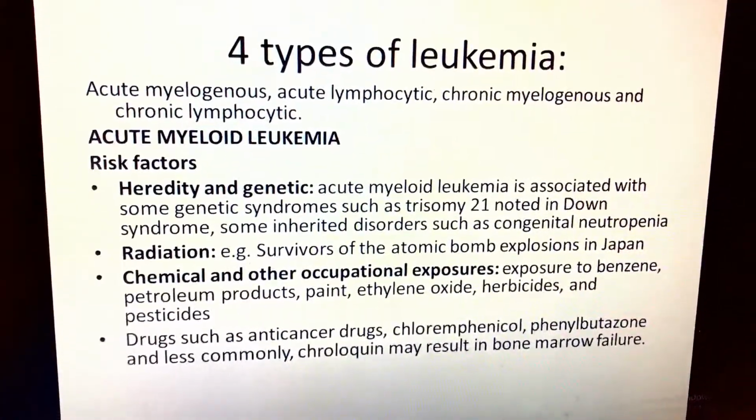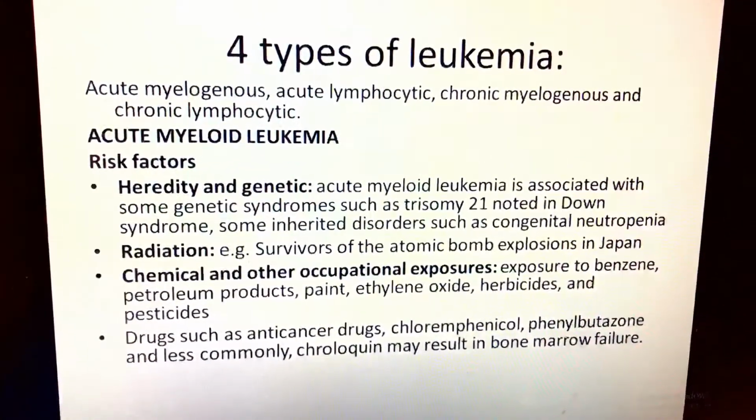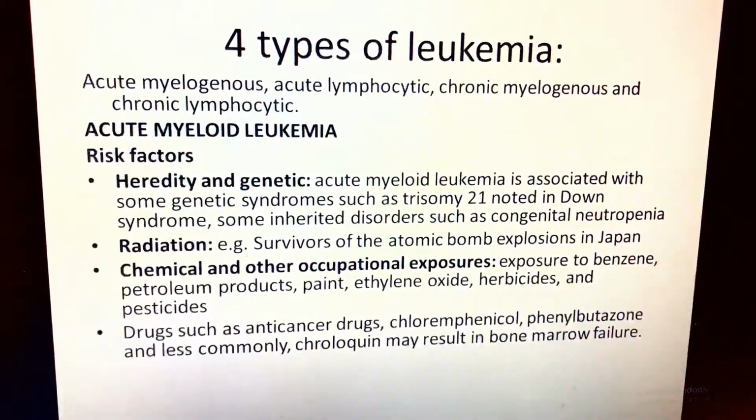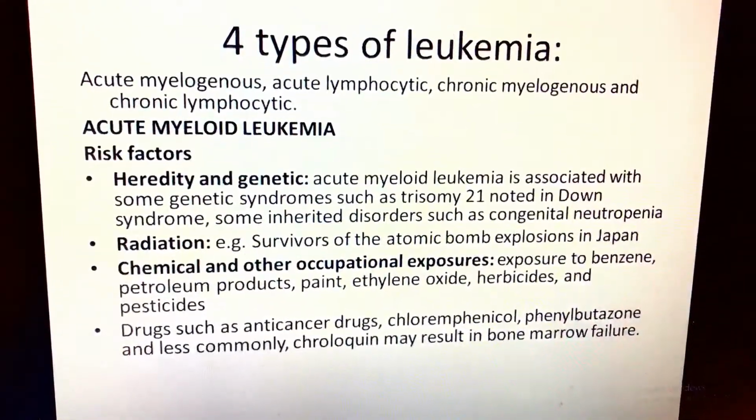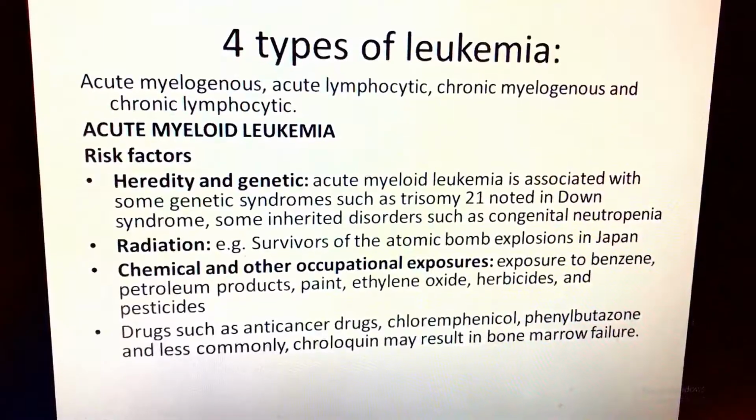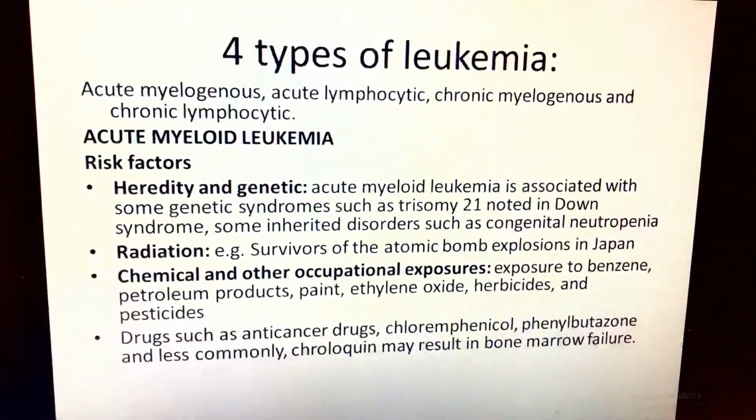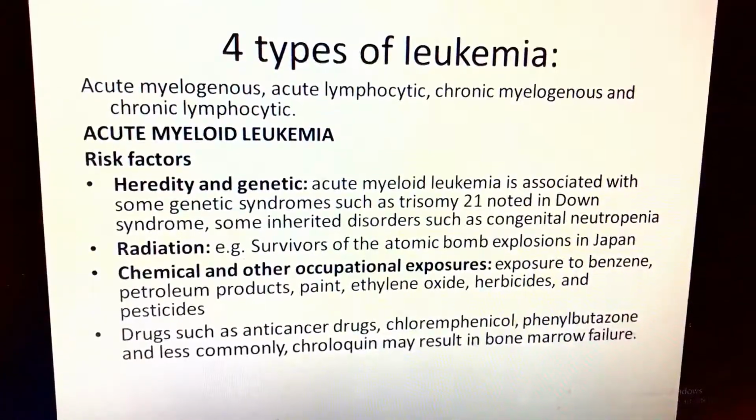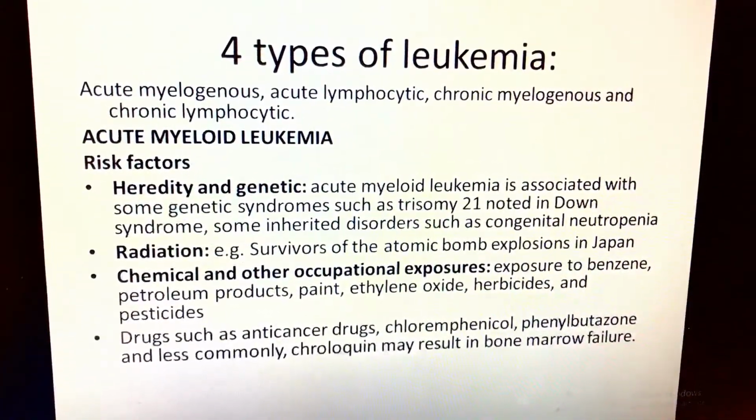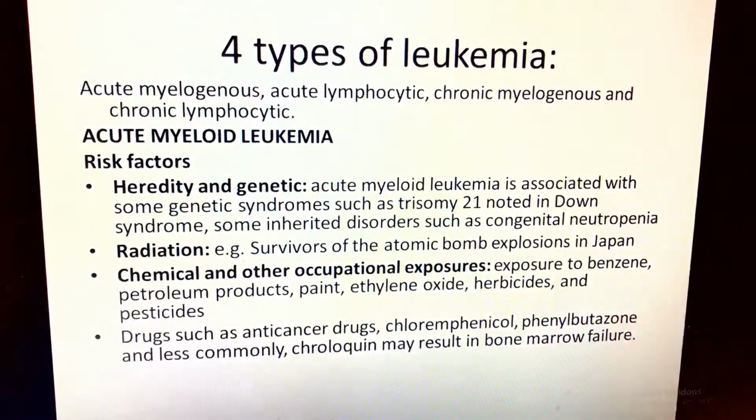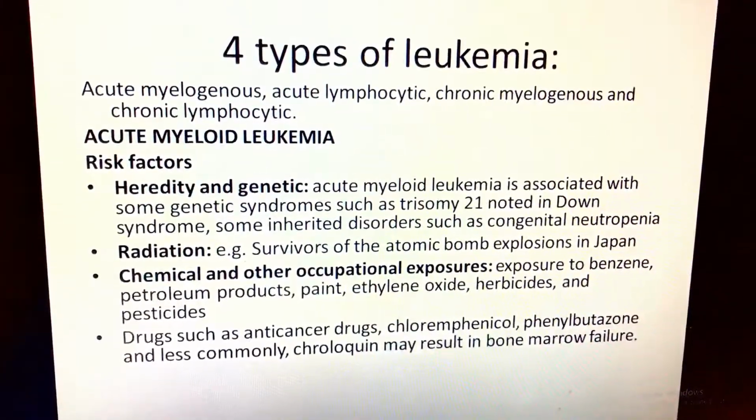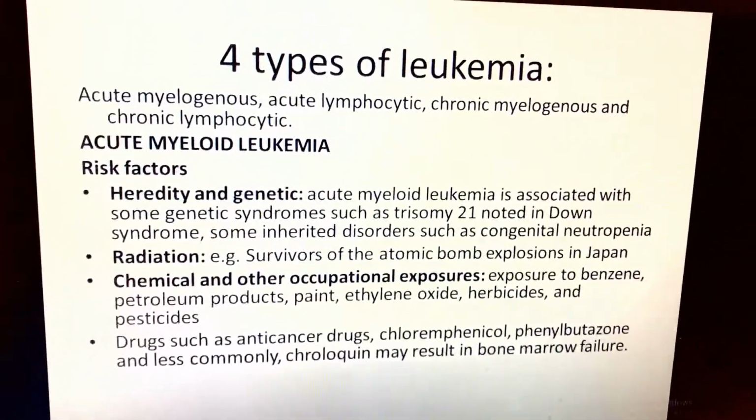There are 4 types of leukemia. We have acute myelogenous, acute lymphocytic, chronic myelogenous, and chronic lymphocytic. Acute myeloid leukemia. Risk factors: heredity and genetic, radiation, chemical, and other occupational exposure.